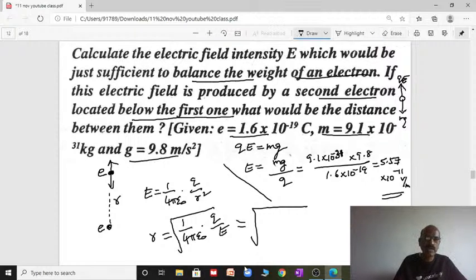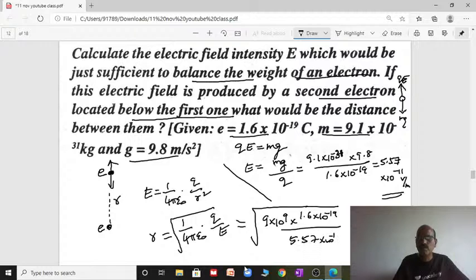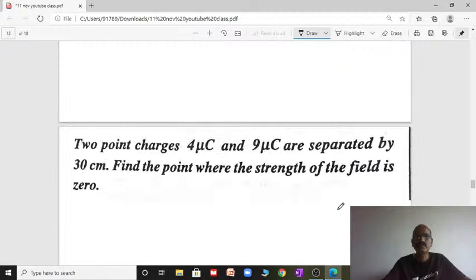Into Q, the charge of the electron, 1.6 into 10 power minus 19, by the electric field we already found, 5.57 into 10 power minus 11. You will get the answer 5 meter, the distance between the two electrons. Right, let us go for the next one.